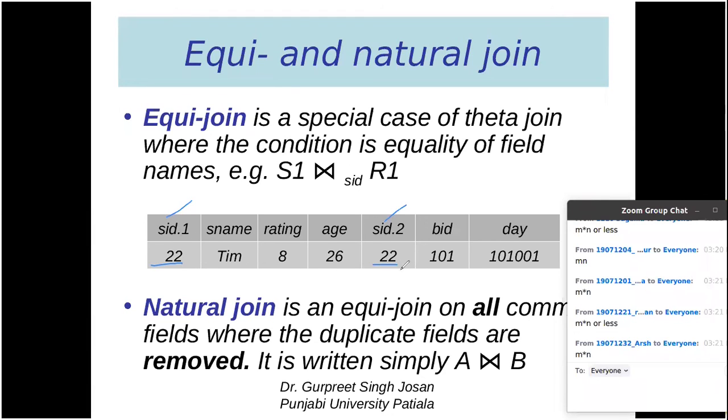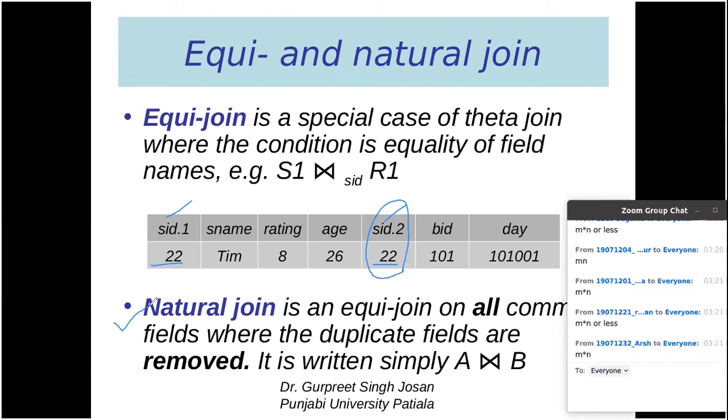Same value means we can remove at least one column from this particular table. And if we remove that column, then the result is called natural join. So we have theta join, where we can compare and filter the tables on any kind of condition. A special case is equijoin, when the condition uses the equal operator.